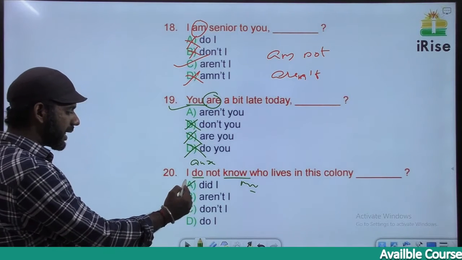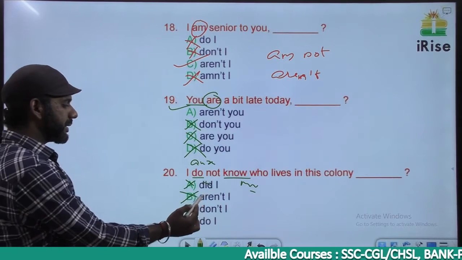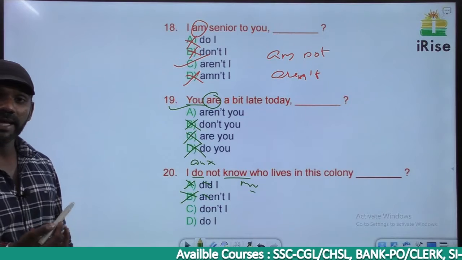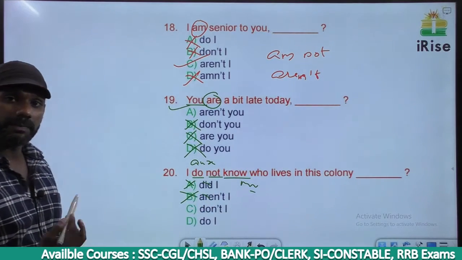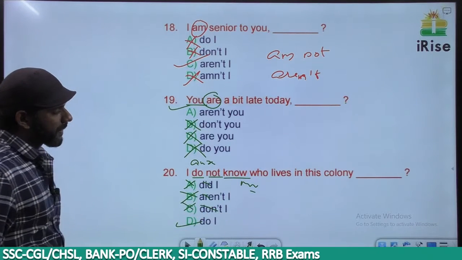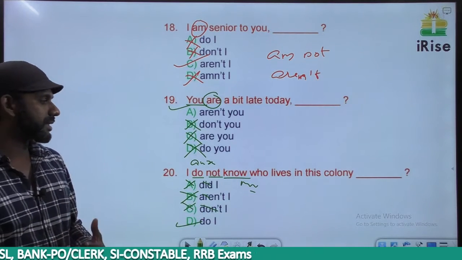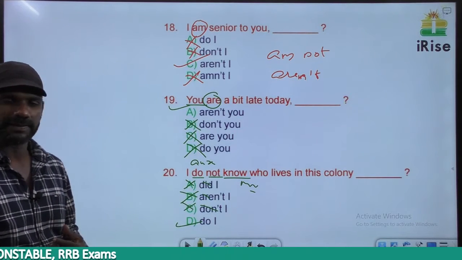Based on that, A and B are eliminated. A says did, B says are. We have an N word in the sentence. What is that? Not. So in the tag there should not be an N word. Based on that, C is gone. The answer must be D. Do I? That means do I know who lives in this colony?